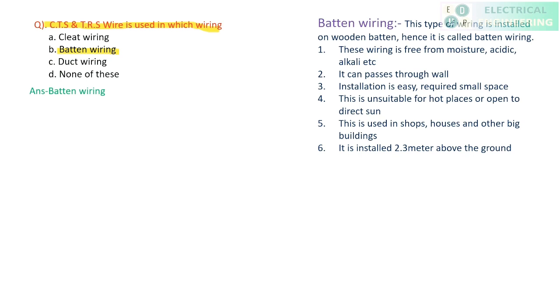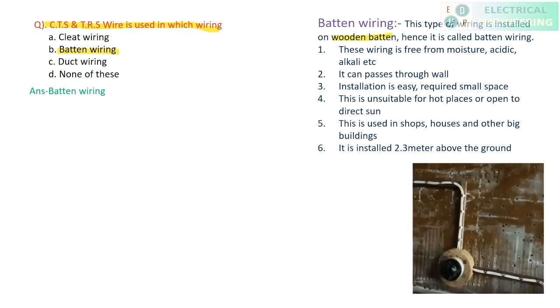So these two are part of batten wiring. Now some basic points related to batten wiring. This type of wiring is installed on a wooden batten. It means that on a wood platform, that particular wiring system is installed. See, this is the wooden platform, and these wires are installed over the wooden platform. Clear?